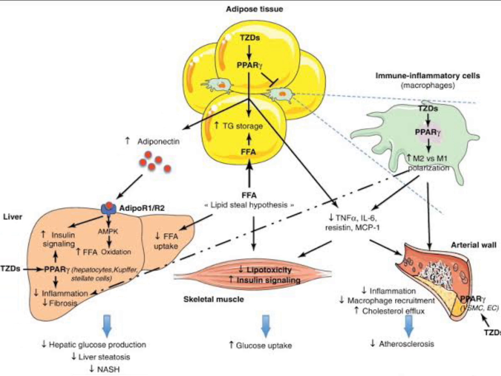Some of the genes that are upregulated by PPAR-γ activation include those that encode for proteins that promote glucose uptake, storage, and utilization in adipose tissue, muscle, and liver. These proteins include GLUT4, adiponectin, and fatty acid transporters. By increasing the expression of these proteins, thiazolidinediones enhance the ability of these tissues to respond to insulin and lower the blood glucose levels.